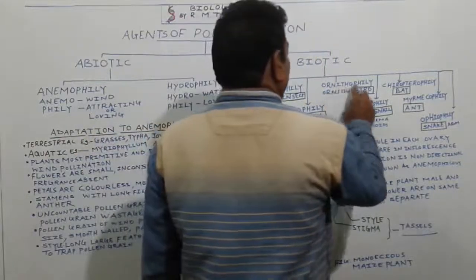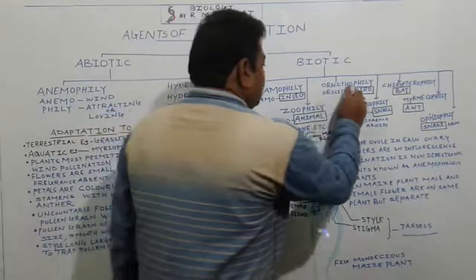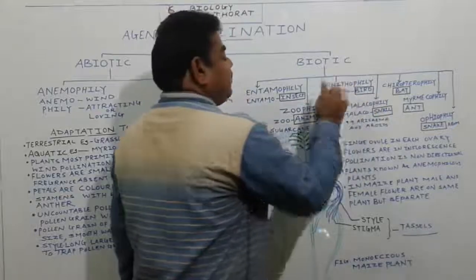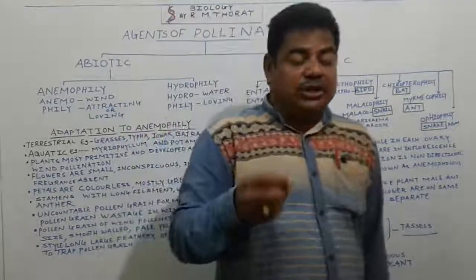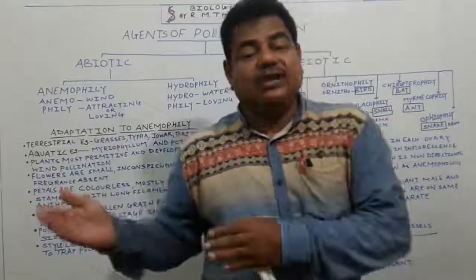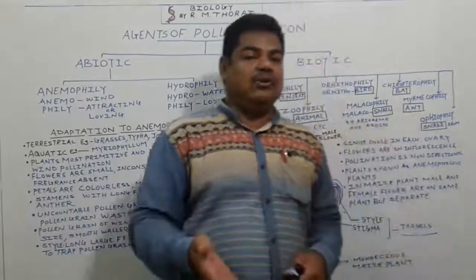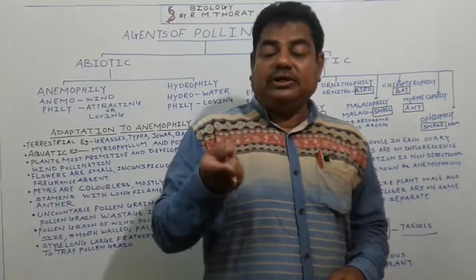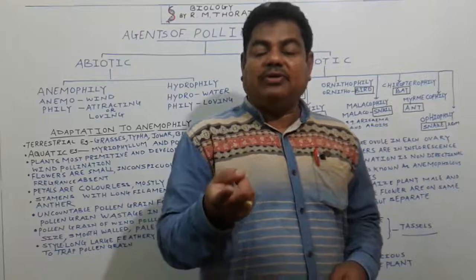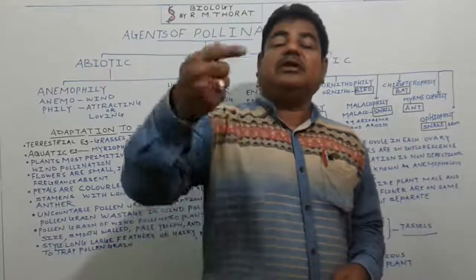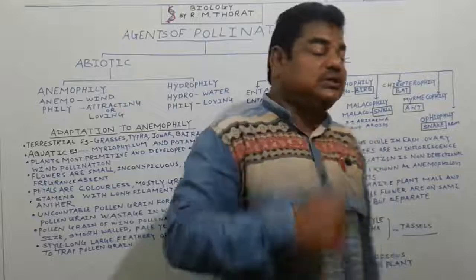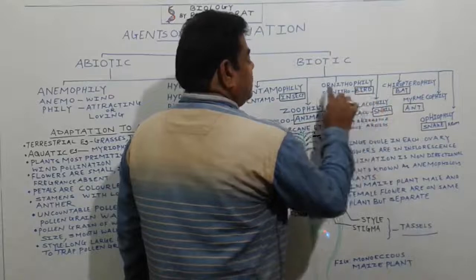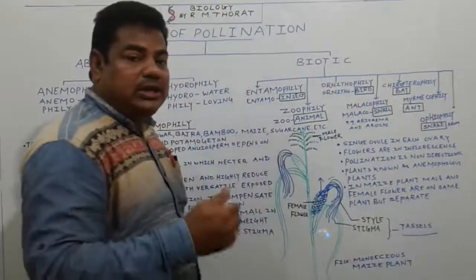The next type we call ornithophily. Here ornitho means a bird, so here birds play an important role. Birds carry the pollen grain from one flower to another flower. For example, in the case of a bottle brush, the birds suck the nectar from one flower, and when they suck the nectar of another flower, that flower gets pollinated by this bird. Pollination carried out with the help of birds we call ornithophily.